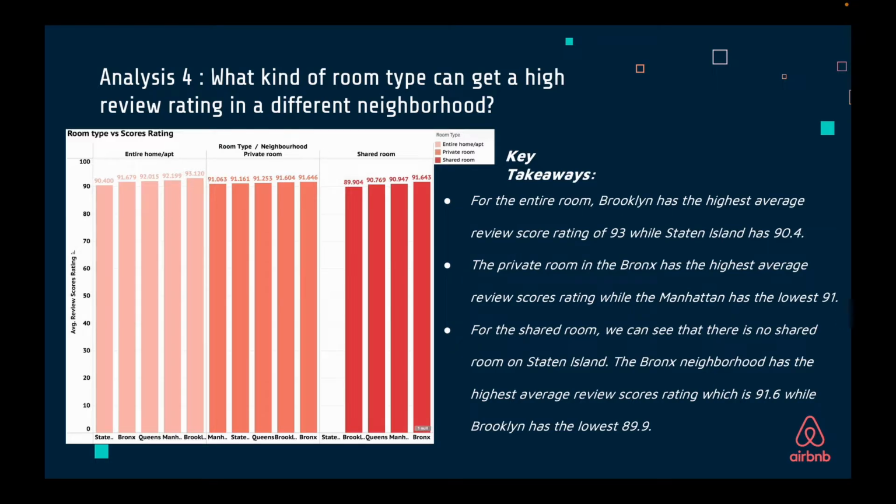The private room in Bronx has the highest average review score rating, while Manhattan has the lowest at 91. For the shared room, we can see that there is no shared room in Staten Island. The Bronx neighborhood has the highest average review scores rating, which is 91.6, while Brooklyn has the lowest at 89.9.